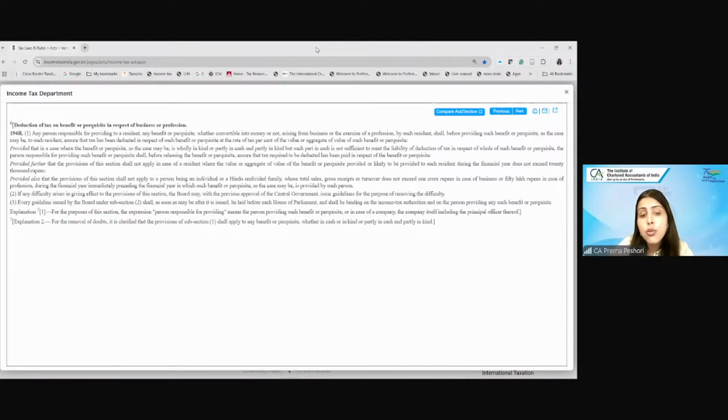So TDS will be applicable on the payment of the perquisite amount. The perquisite amount may be in cash, may be in kind, but the TDS will become applicable at the rate of 10%. I'm not getting more into this because, I assume, it has already been done in your PGBP class where you have learned about perquisite taxation in detail. Clear? So let's move on to the next section.